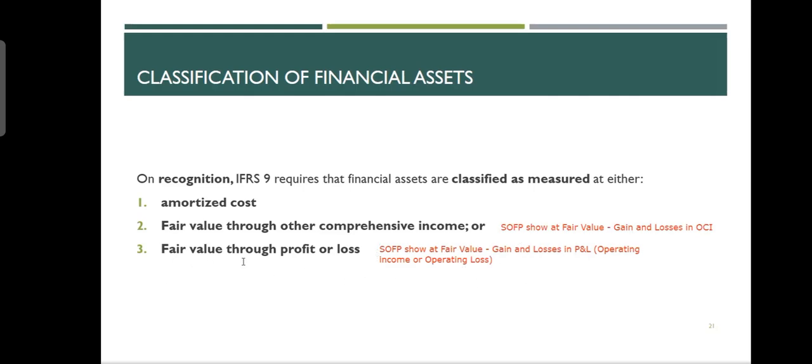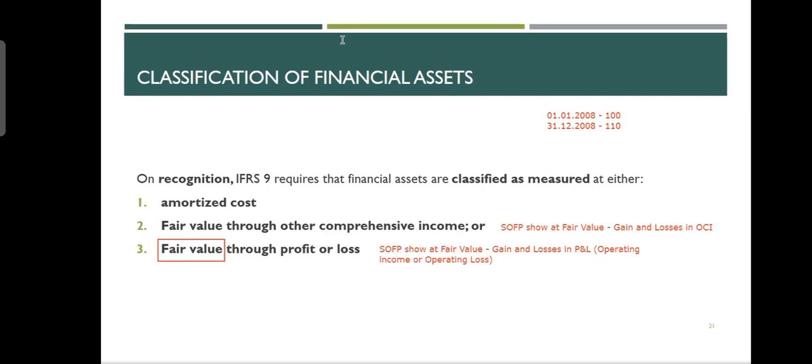When I say fair value through OCI, what does that mean? It means that in the balance sheet, you will show it at fair value. For example, when I purchased it on 01/01/2008, I got it for, I don't know, $100. Now this is 31 December 2008, and in the market it is being sold at 110. So this is the fair value. I should be showing it at 110, not 100. This is what I mean here. So fair value means the market value taken on the balance sheet.